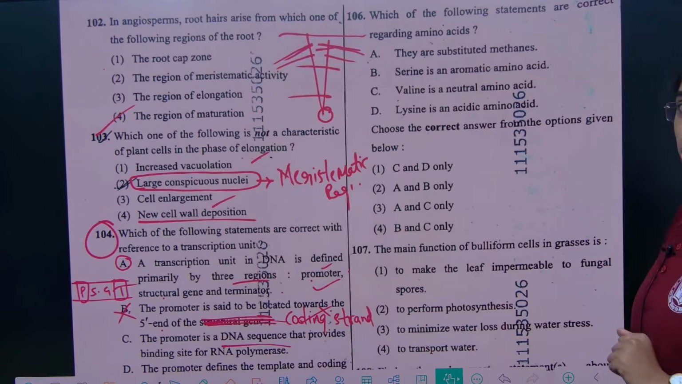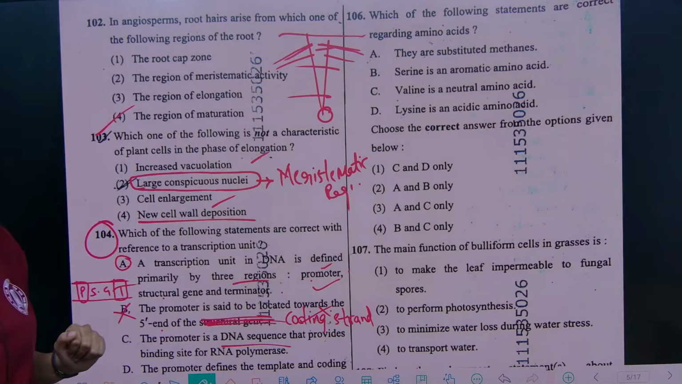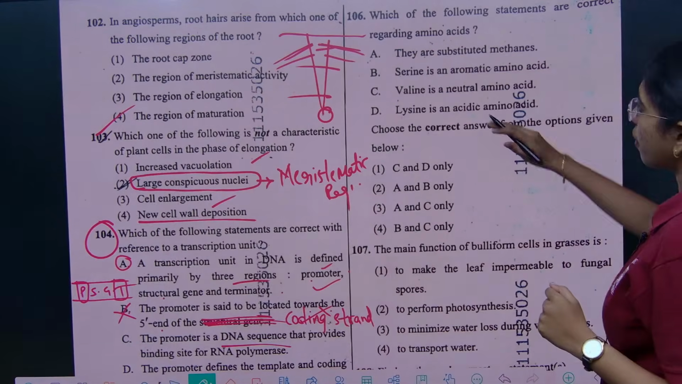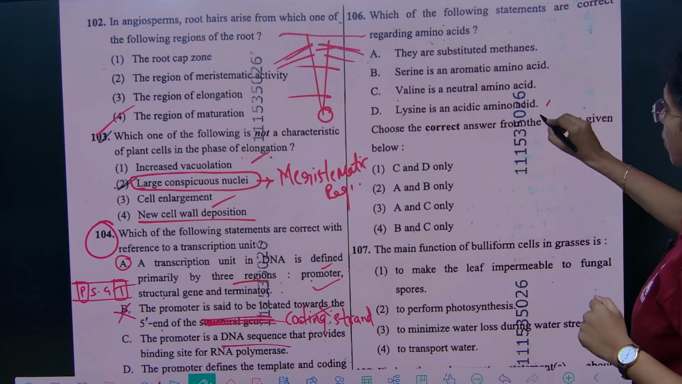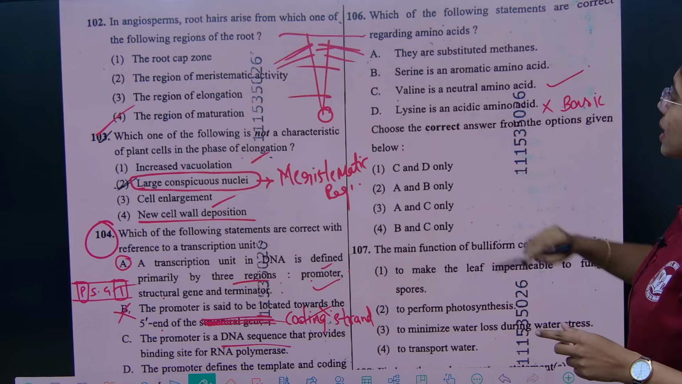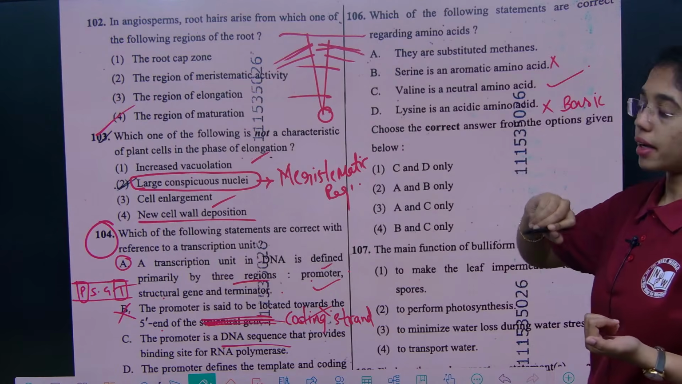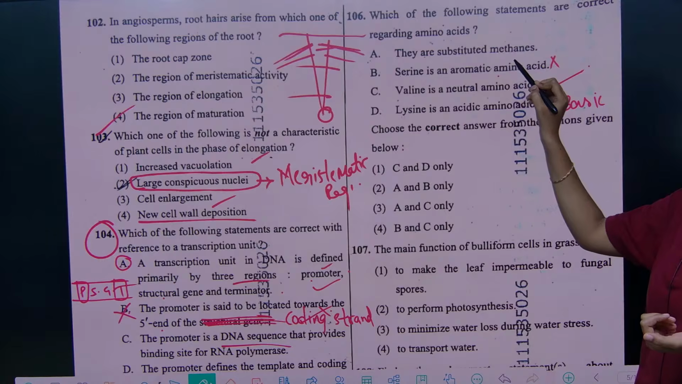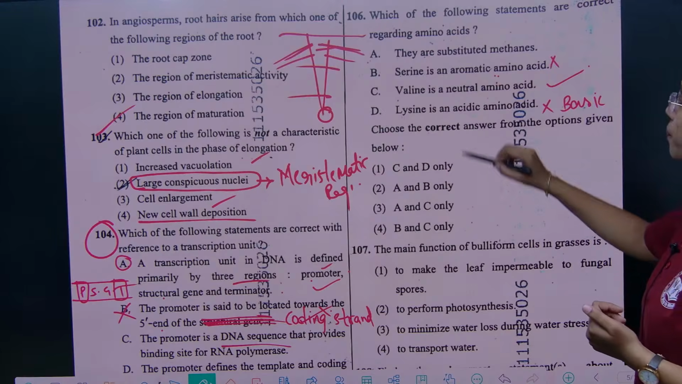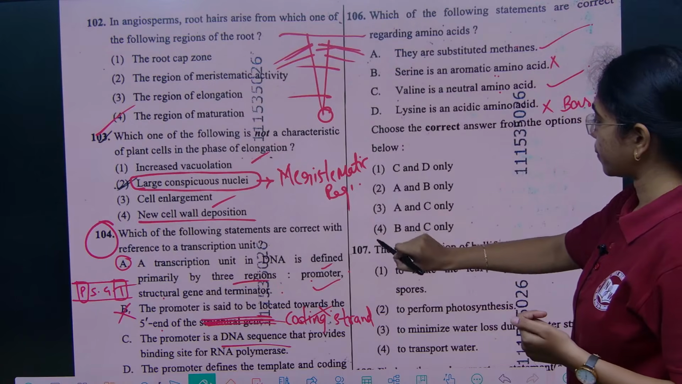this is from amino acids, again from biomolecules. Which of the following statements are correct regarding amino acids? Here you see, from D we will come. Lysine is an acidic amino acid, wrong. Lysine is basic. Valine is neutral, true. Serine is an aromatic amino acid, wrong. Phenylalanine, tryptophan and one more amino acid is there, tryptophan, tyrosine. These 3 are aromatic amino acids. They are substituted methanes, true. So, A and C are correct.